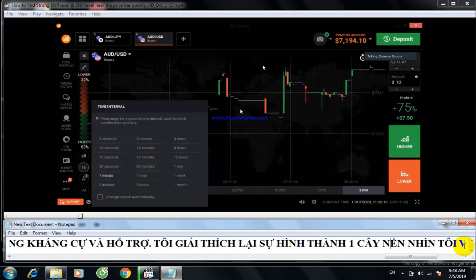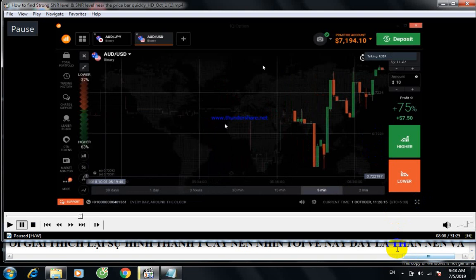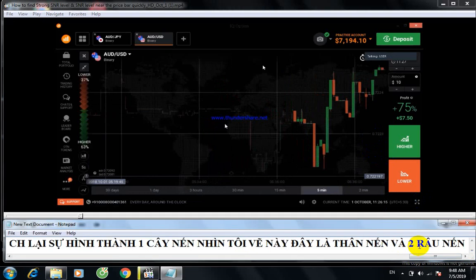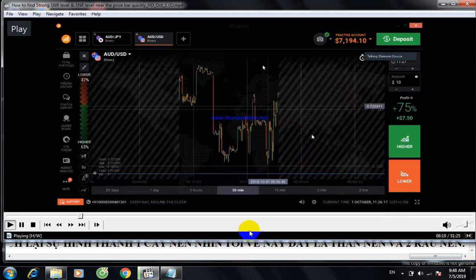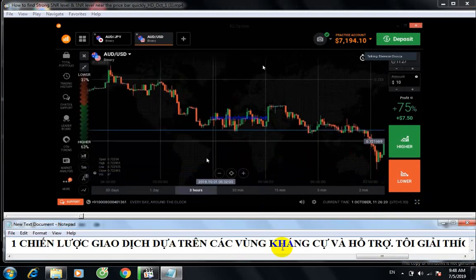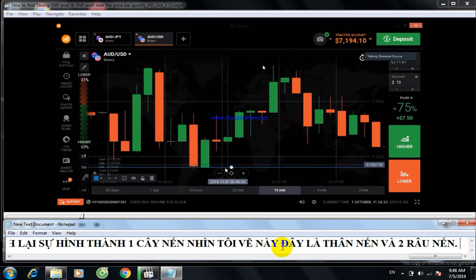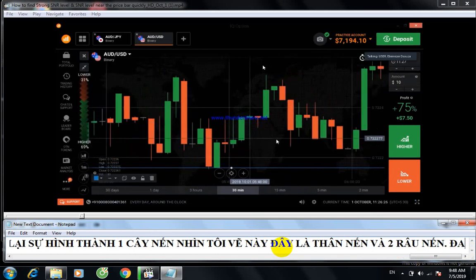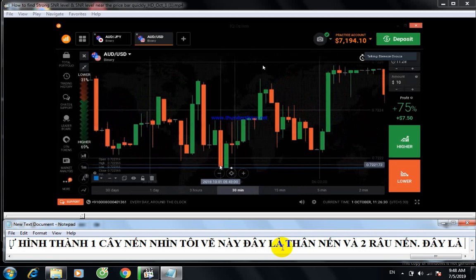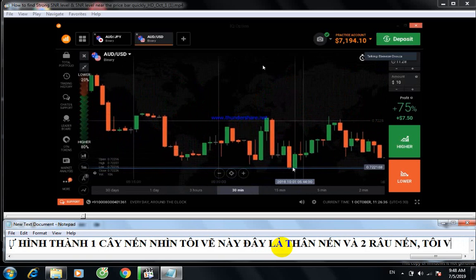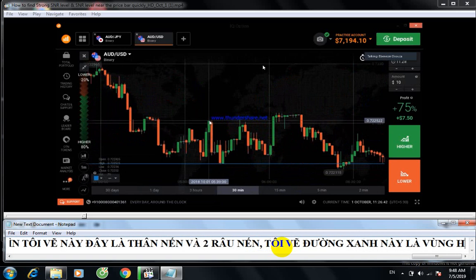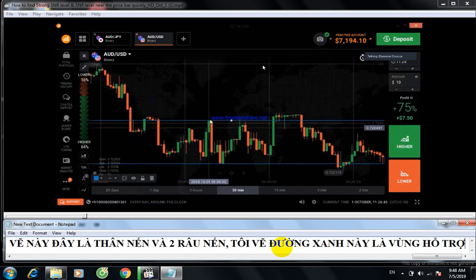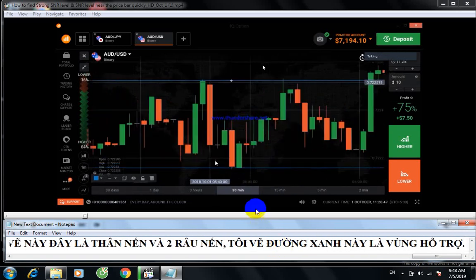Okay, I will explain you about today's topic, drawing SNR level. You can see this one is a support level, right? Support means buyers area. When market comes to this level, buyers entered. So you can consider this level as a support level. And this one also, this is a resistance level. When market comes to this level, it reversed. Sellers entered.